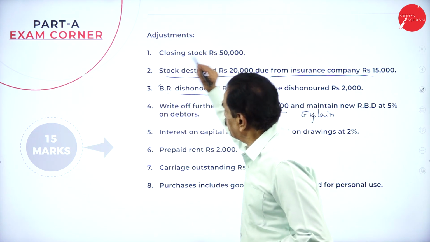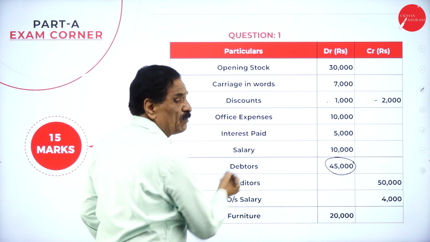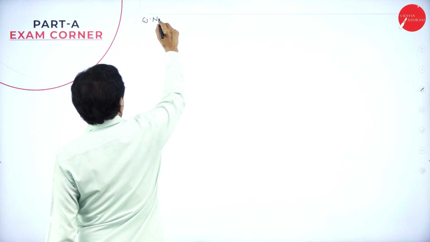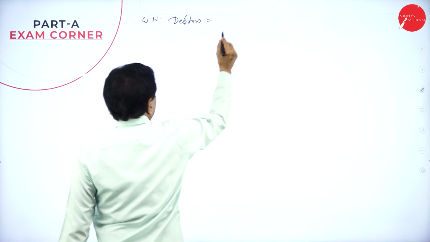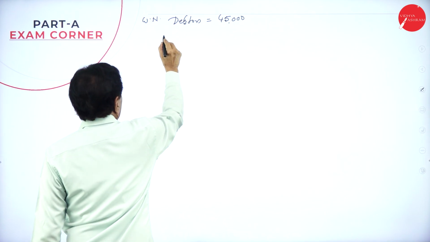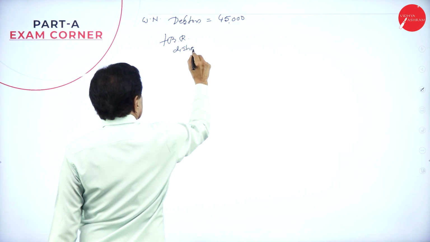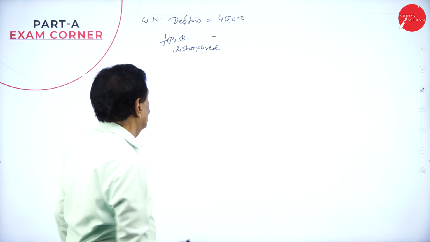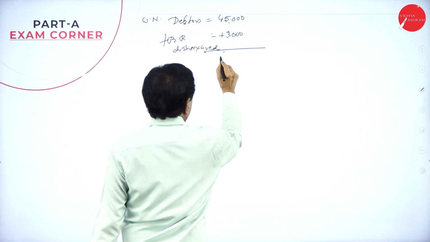Regarding this, I am going to explain now. As per the balance sheet, your debtors are 45,000. Working note: debtors is equal to 45,000 plus BR dishonored. What is the value of the BR dishonored? 3,000. Add. It becomes 48,000.